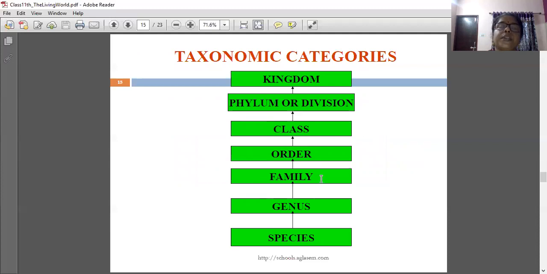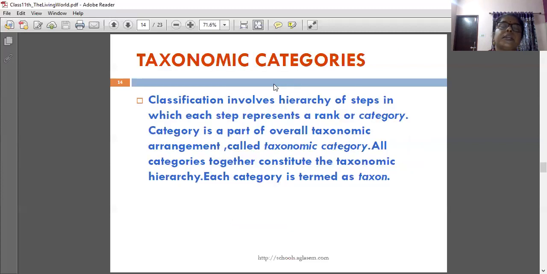Now, the taxonomic categories are shown here: species, genus, family, order, class, phylum for animals, division for plants, and kingdom.